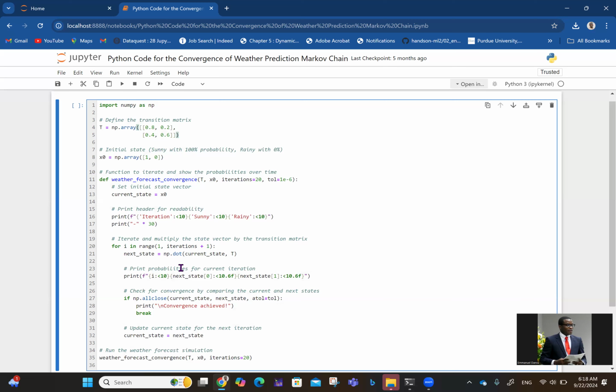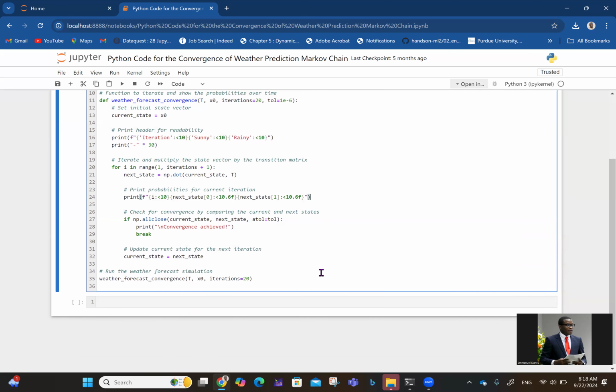So the next state is np.dot current state, T. So it means you're multiplying the current state by the transition matrix. That's what line 21 is about. And in line 23 now, you want to print probabilities for the current iteration. So once you get the probability for the current iteration, then you print the results. That's what line 24 is doing.